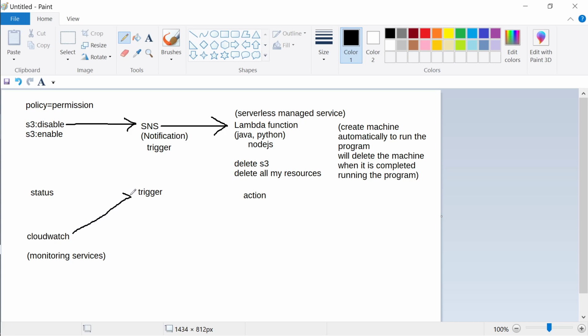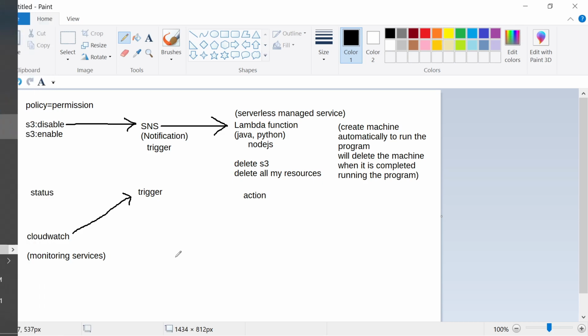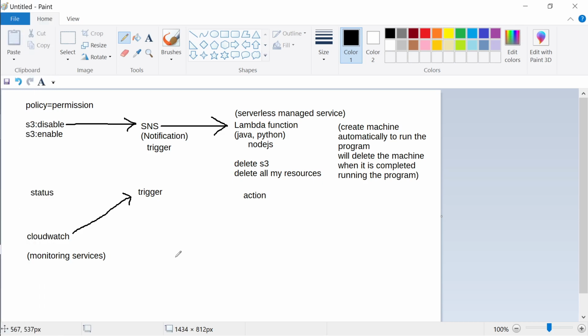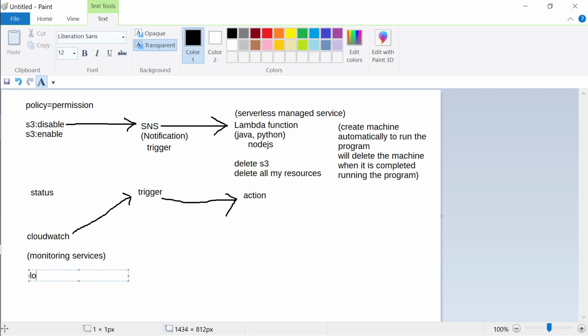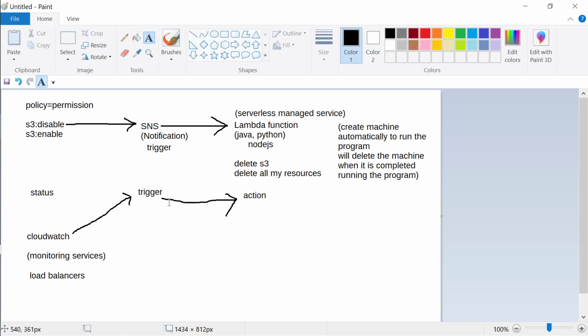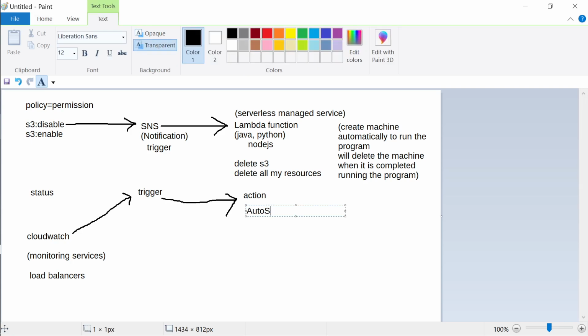So with CloudWatch also, whenever some type of CloudWatch event happens, let's say you realize your utilization is very high, and utilization is very high means the machine is very loaded, and there are 10,000 users using the machine. So you set a trigger, and based on this trigger an action can be taken, and usually this is used by CloudWatch, load balancers. So all these on this one end trigger something, and here you can scale it also. The auto scaling feature will be taken. Auto scaling will happen on the action part.